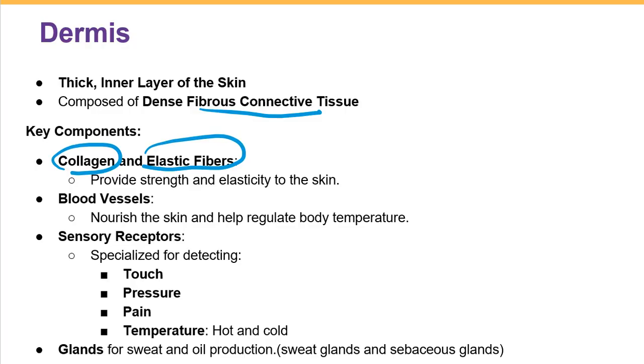We have sensory receptors here in the dermis layer. The receptors can detect touch, pressure, pain, and also temperature. And then we have glands that produce sweat, and also glands that produce oil to hydrate our skin and also the hair. So sweat glands and sebaceous glands are the glands found in the dermis.